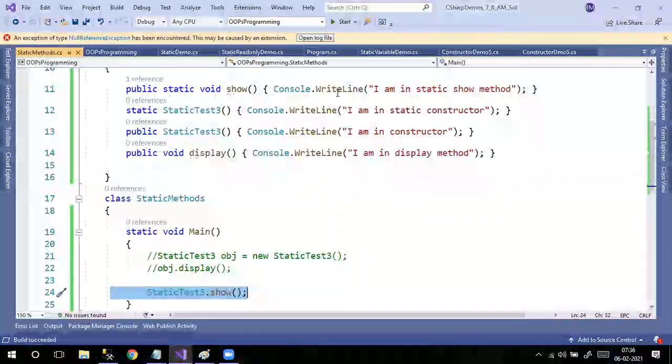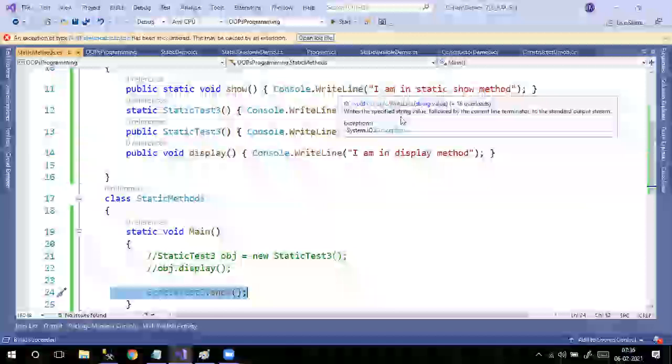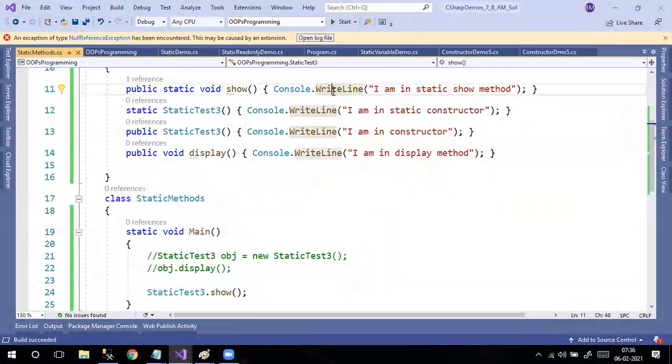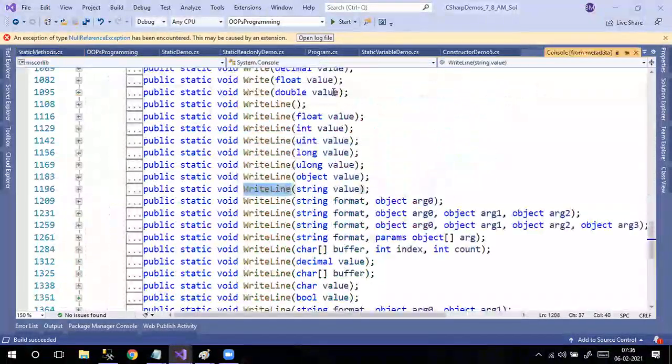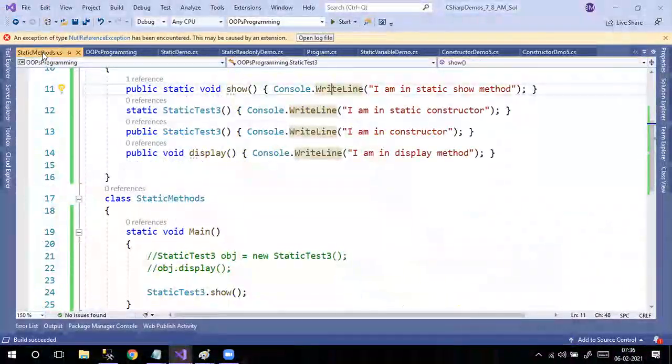If you place the mouse there, it shows console.writeLine is a static member. If you click on F12, you can go to the root. That writeLine is a static member. Because of that reason, class name dot method name you are using.